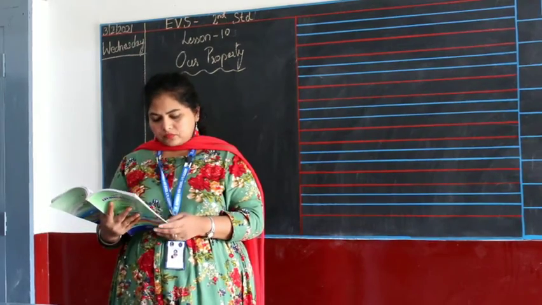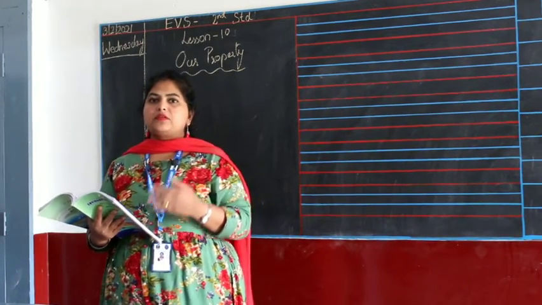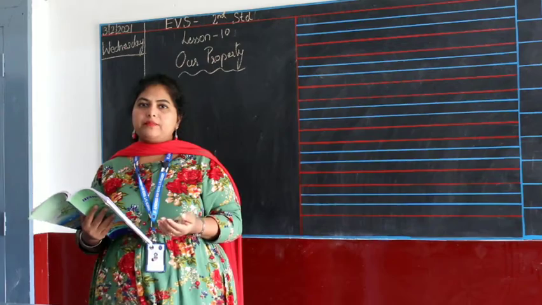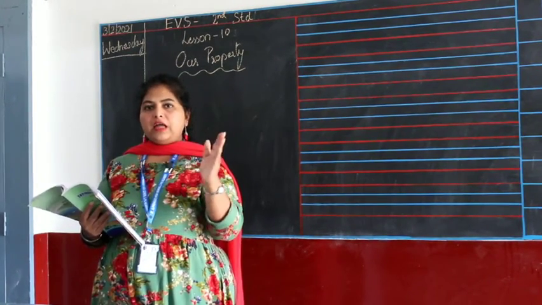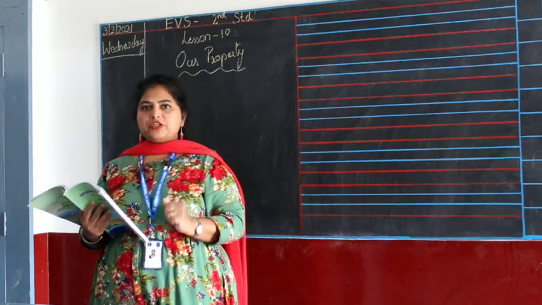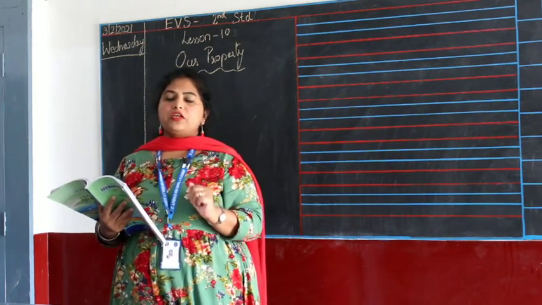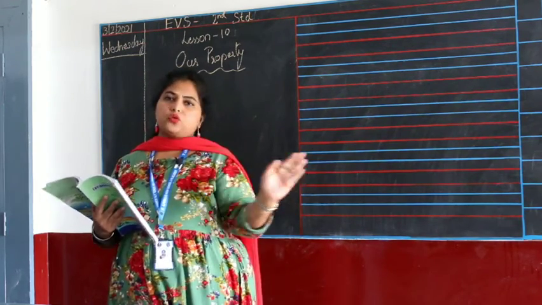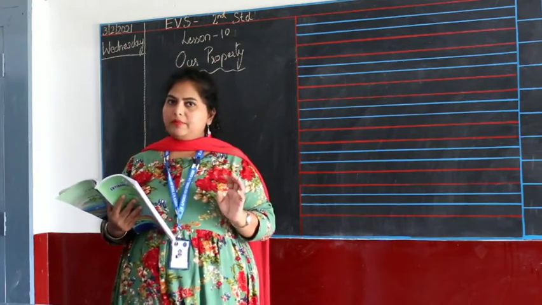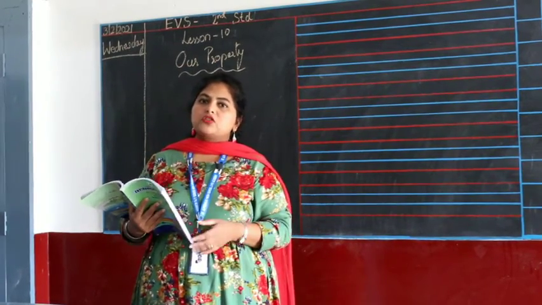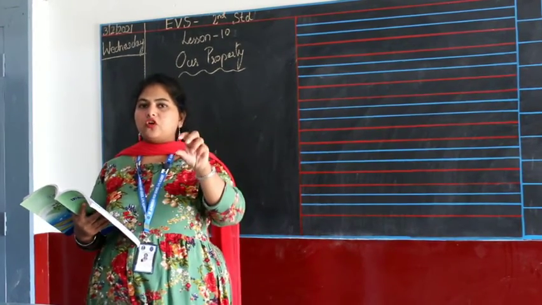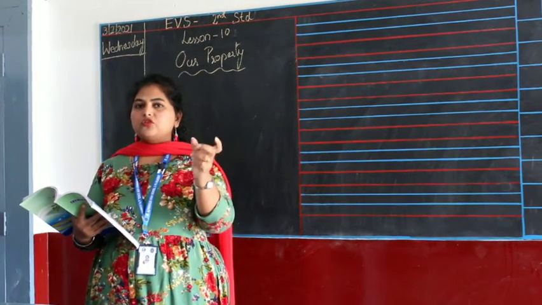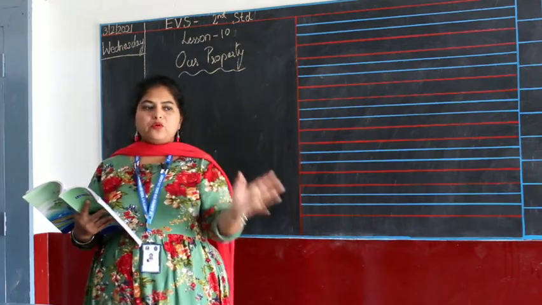Correct? So, there are public taps. Now you may not find much of them, but earlier we used to have taps for every street, and we used to get corporation water from that, and it was free. It was free for people. Anybody who's going that side can fill water from the tap and drink and use it. So these are called the public taps. So we should be careful that we should not break the taps. We should not let the tap open and water spilling.